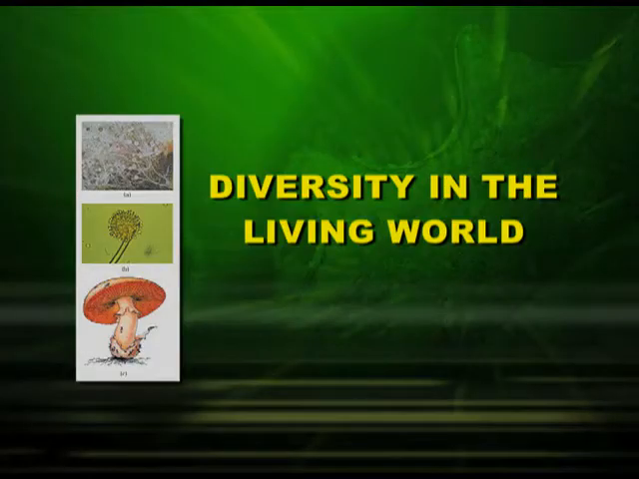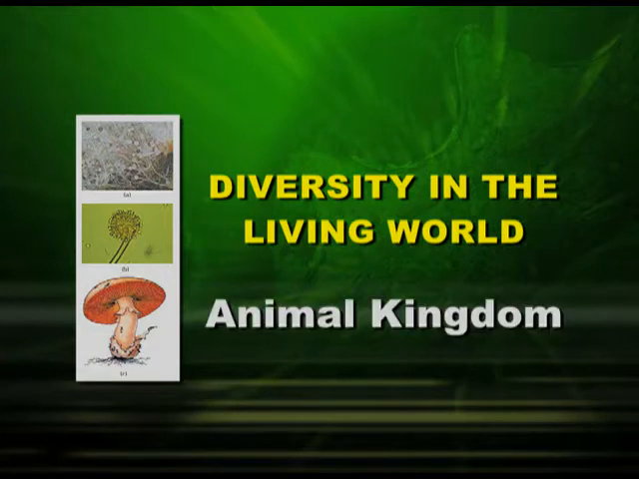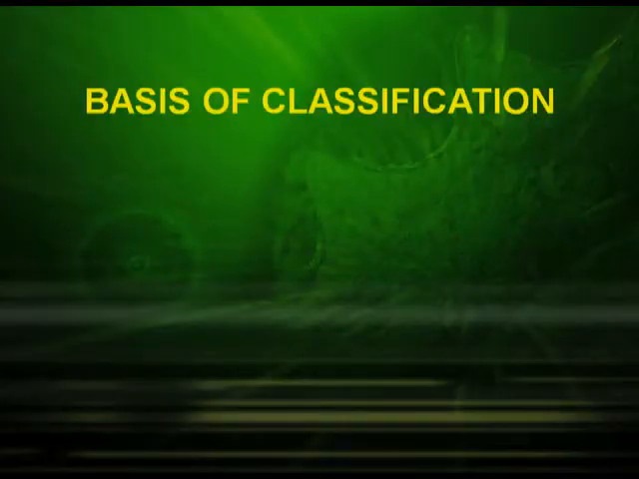In the last episode, we had been discussing the unit diversity in the living world. The topic for today is the animal kingdom under the unit diversity in the living world. The word animal has been derived from the Latin word animalis, which means having breath. Animals are multicellular eukaryotic organisms. They are motile and they show diverse forms, starting from the sponges to the insects to human beings and other animals. Now, what is the basis of classification?